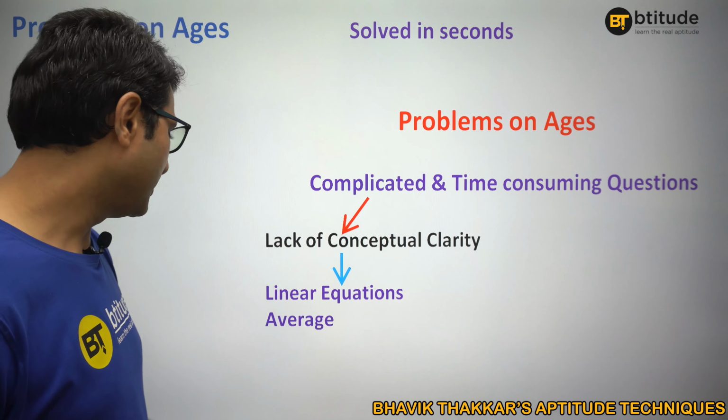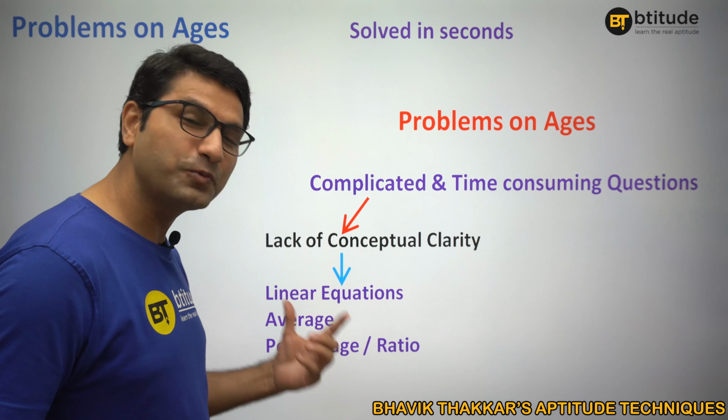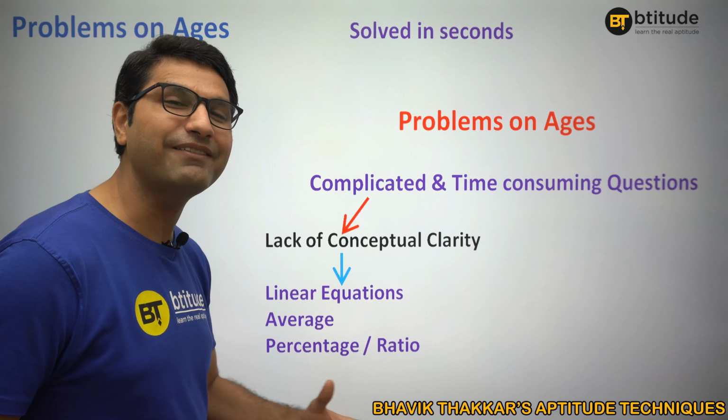Or maybe you don't have knowledge of average, because many of these questions have the data in average, or maybe percentage or ratio, right? Many of the times the data is given like A's age and B's age are in the ratio of something, or maybe A's age is some percentage more than B's age, right? So you should have this basic conceptual clarity. Sometimes even numbers, just the normal number system. We will see some examples and that's how you will get an idea. If you don't have the clarity of all these topics, you will definitely find it complicated.